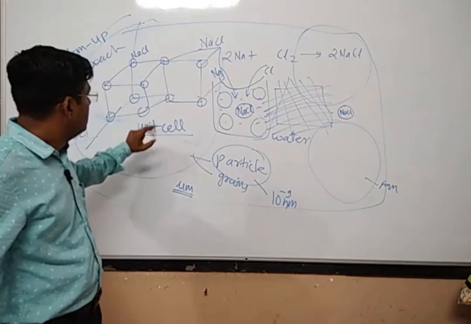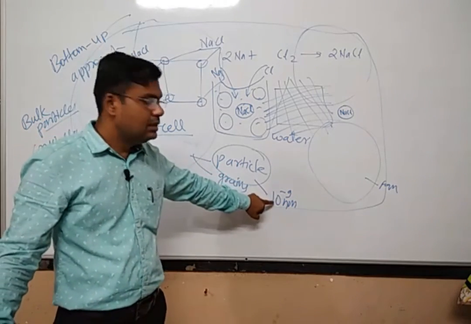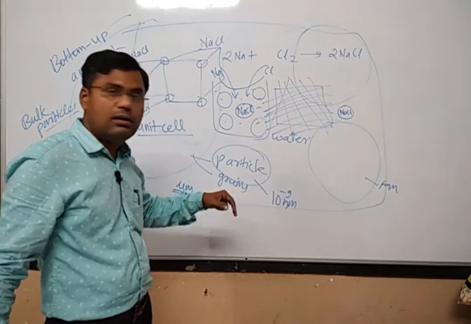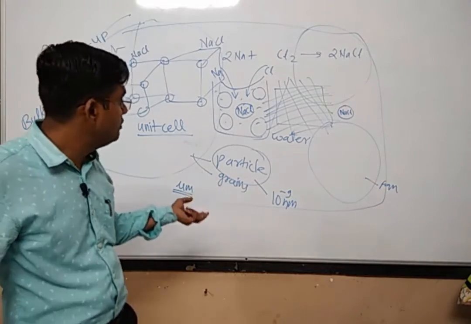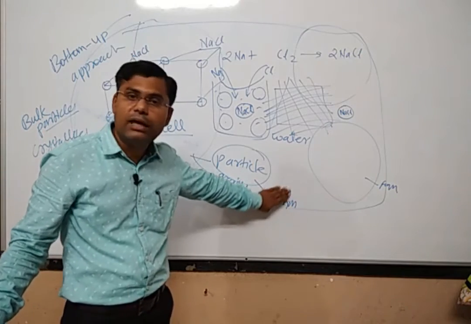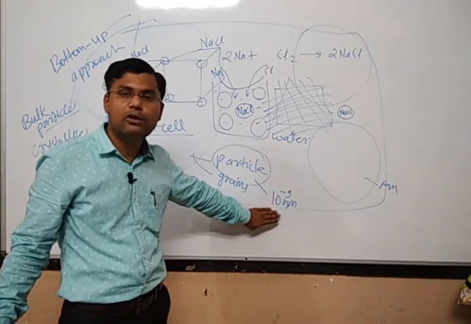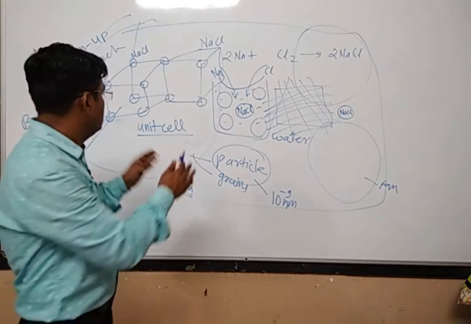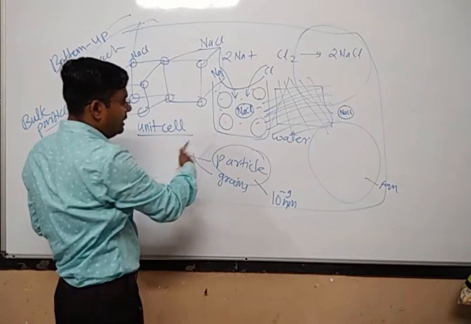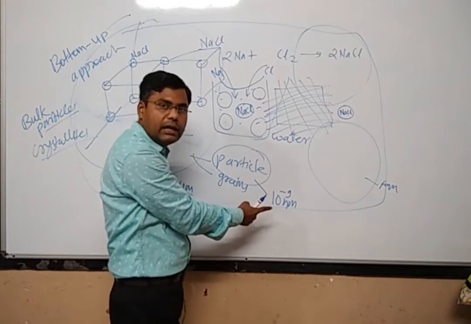But again, the particle size is in the nano range, so the question becomes how we are able to see these particles. Actually, we don't see particles with nano dimensions; we see bulk particles only. Suppose this is one particle with a nano range dimension.